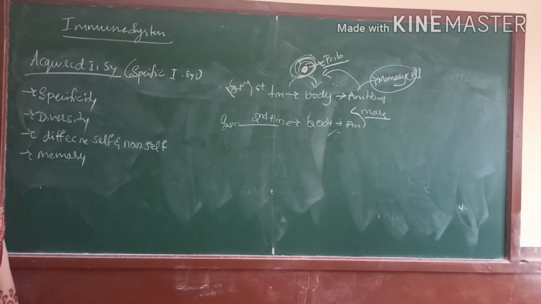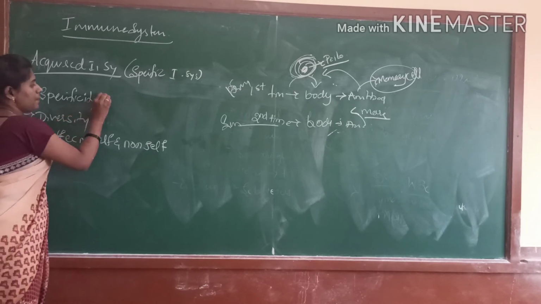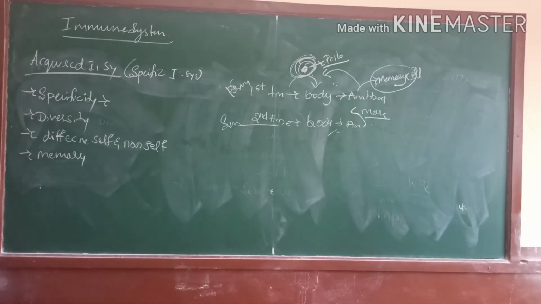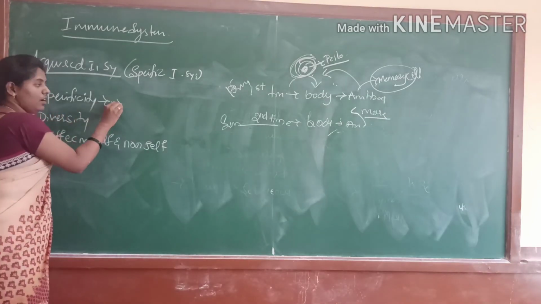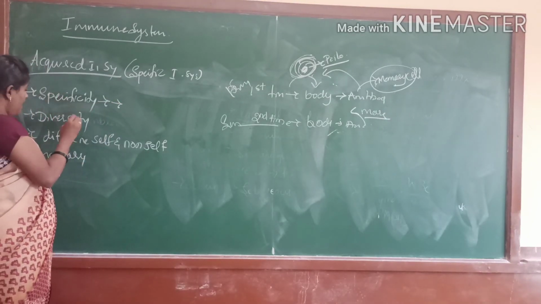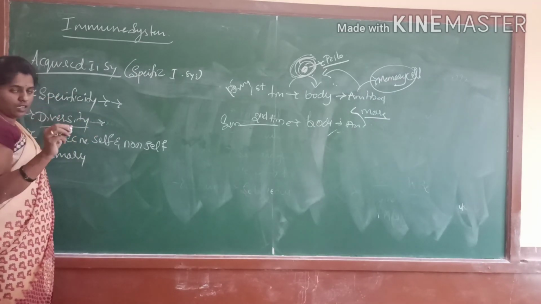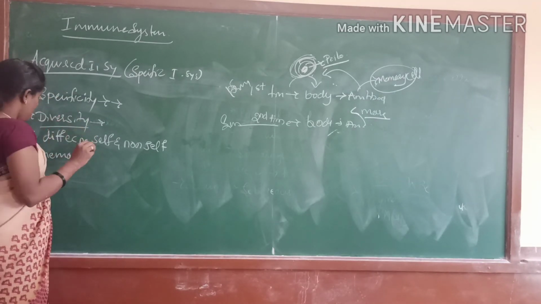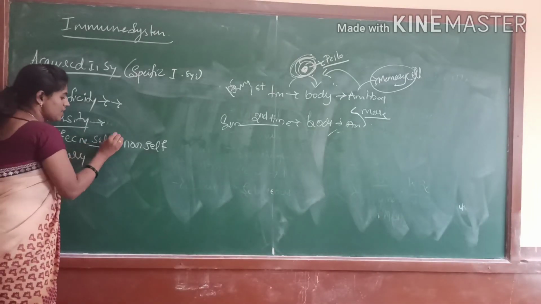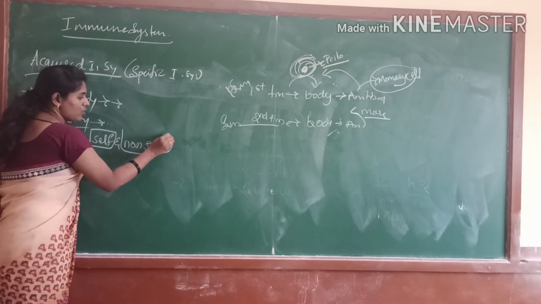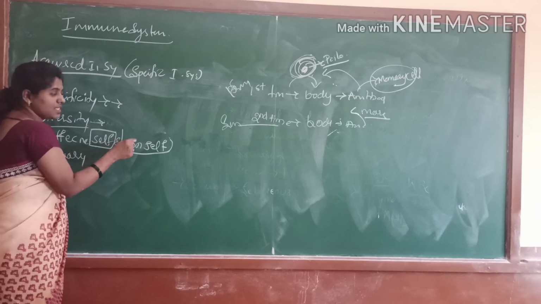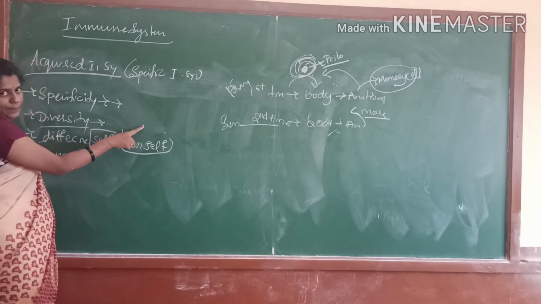The memory cell. First, specificity means a particular immune response is for a particular pathogen. Next, diversity means it is widely acceptable. Next, difference between self cell and non-self cell means the non-self is a pathogen only.